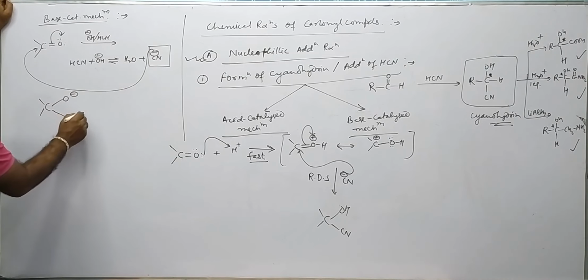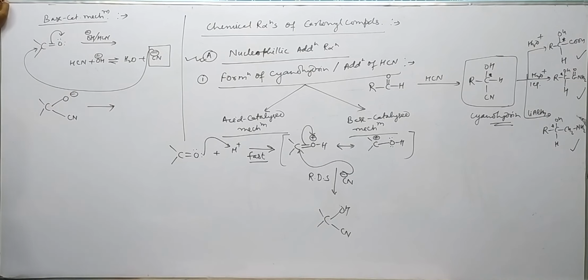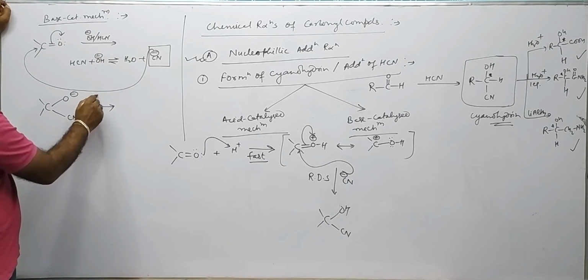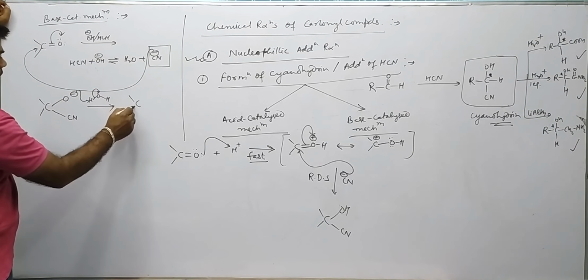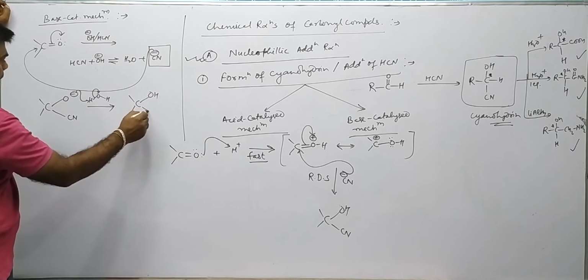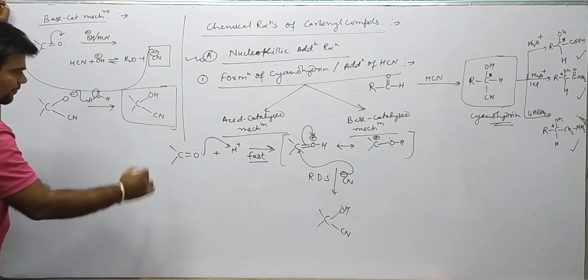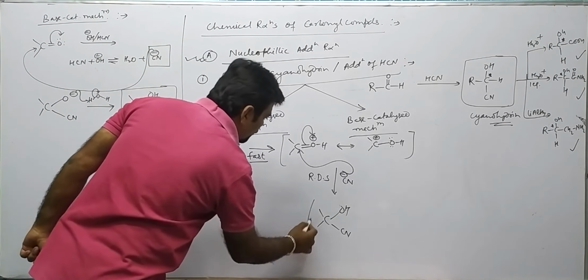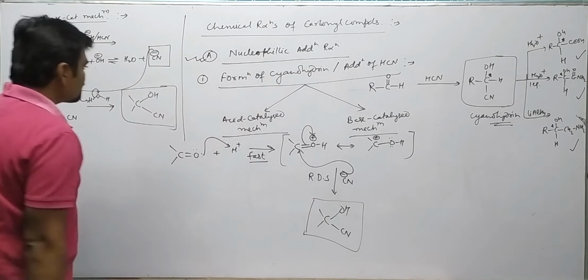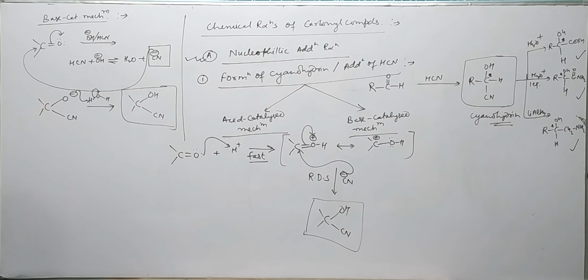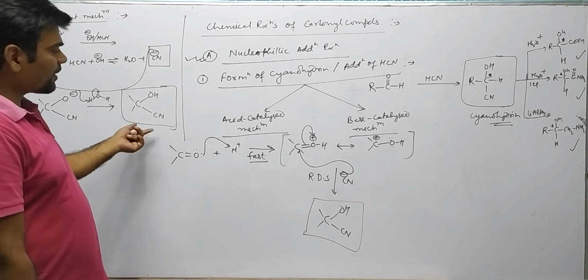Now this O minus will accept H plus from the water released, and OH minus is given back. It will become OH and CN. Again cyanohydrin is formed. It is the same compound formed by the acid catalyzed mechanism and by the base catalyzed mechanism.